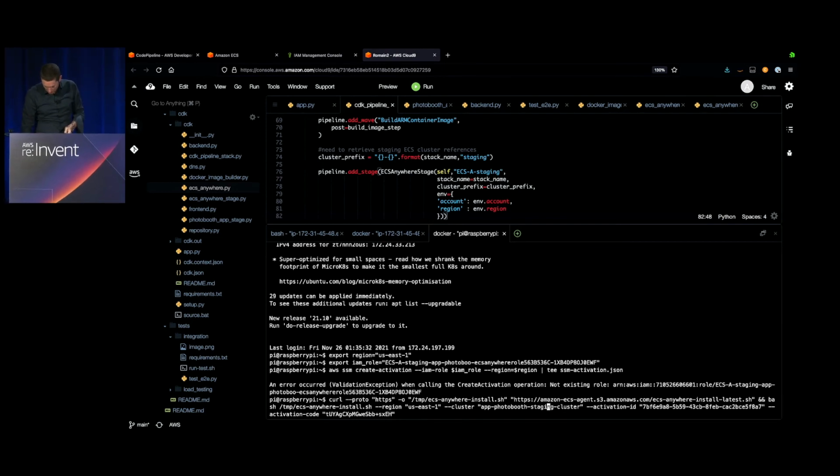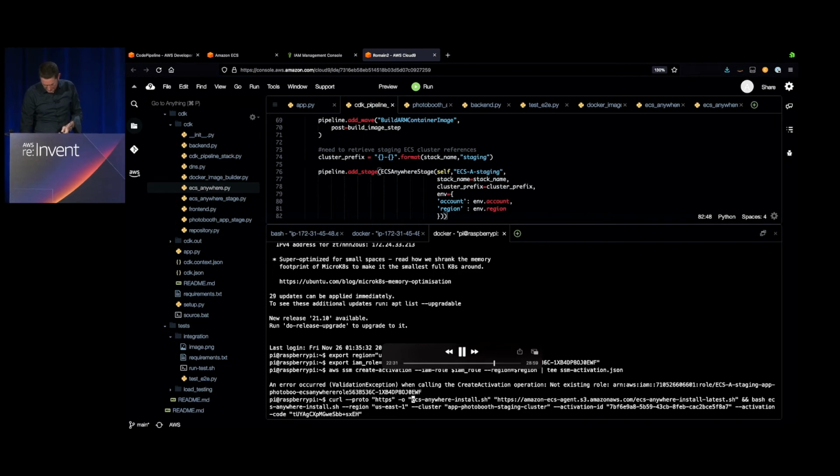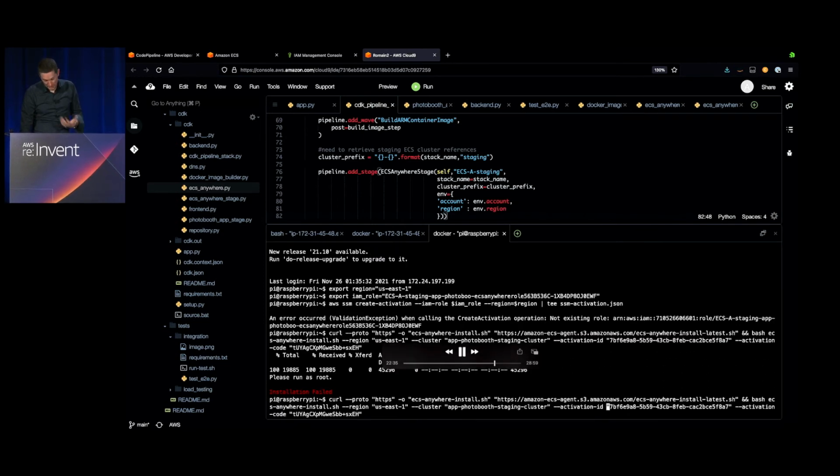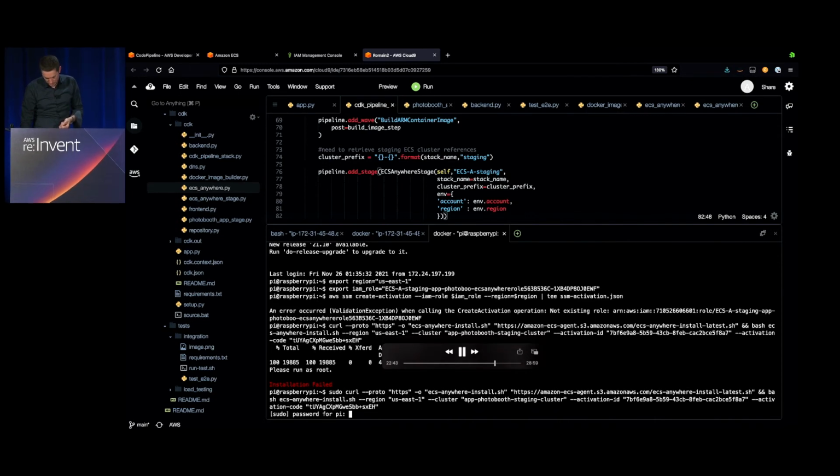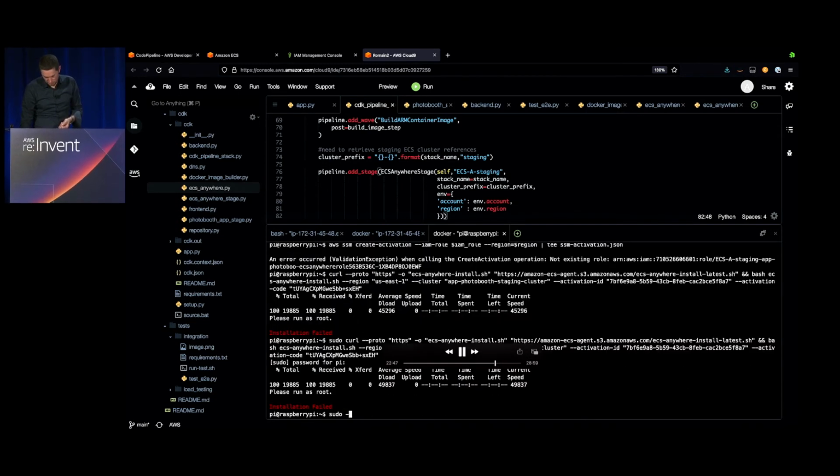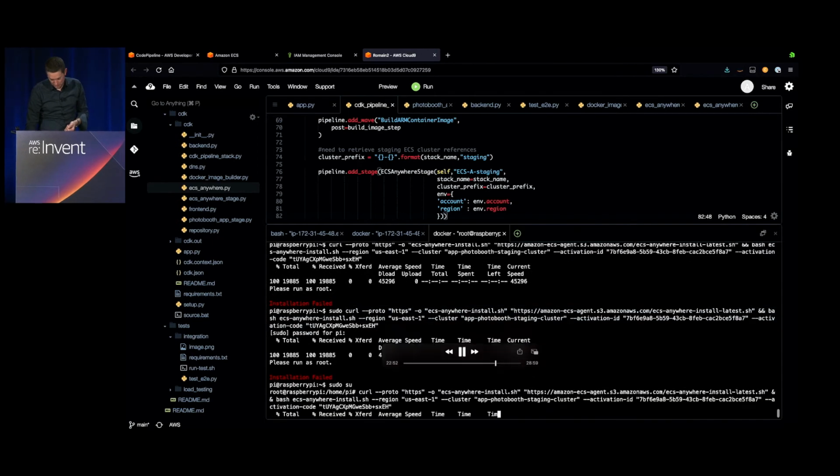So I need to change a few things here, just because my Raspberry Pi doesn't allow to write on the temp. And it doesn't work because I need to be root. And if I do a sudo, it won't work either. So I really need to do a sudo su root to make that happen.